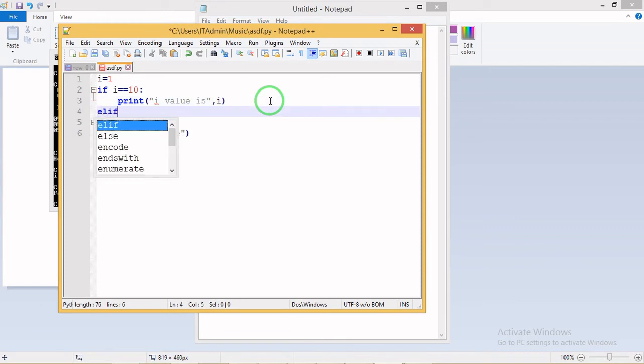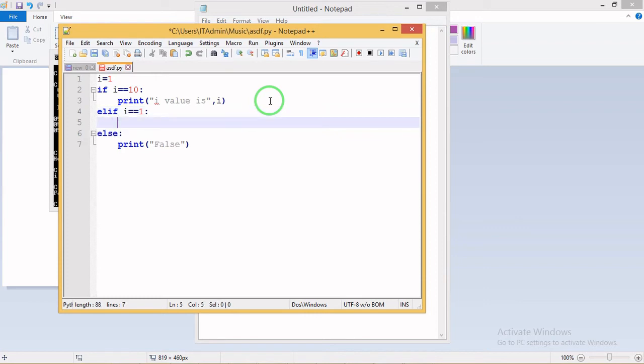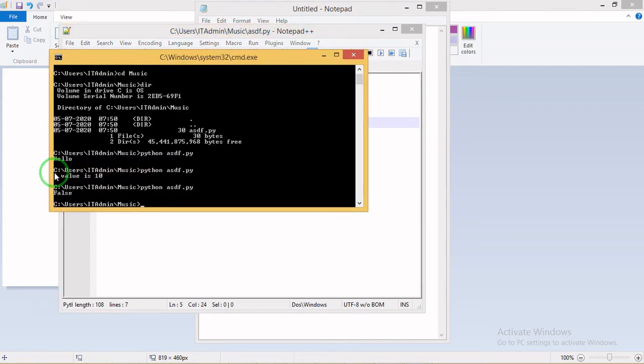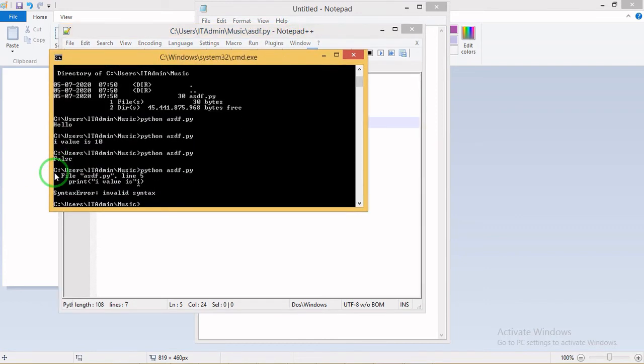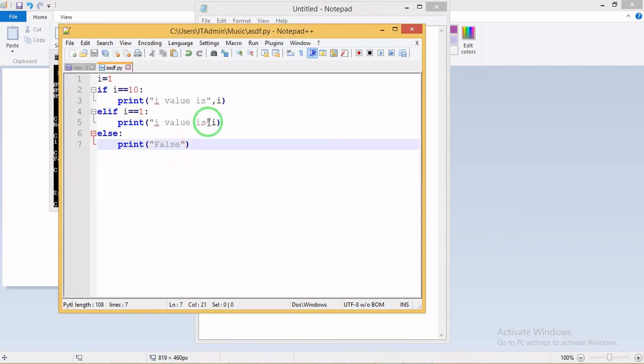So I'll show you how it works. I'm giving here an else if part, elif i equal to 1, closing with the colon, that is the condition. Then I'll print a statement for us: i value is 1. Now let's check the part and I'll show you what result it gives.